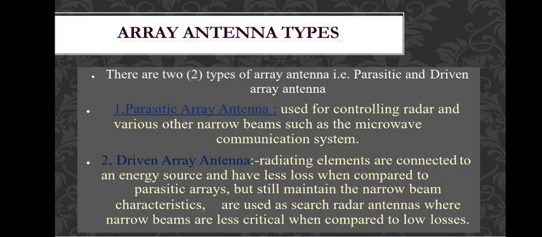Now the array antenna types: generally there are two types of array antennas. One is the parasitic array and the other the driven array antenna. Now what is a parasitic antenna? A parasitic array antenna is used for controlling the radar and various other narrow beams such as microwave communication systems. Actually it is used for controlling the radar. What is radar? Radio detection and ranging.